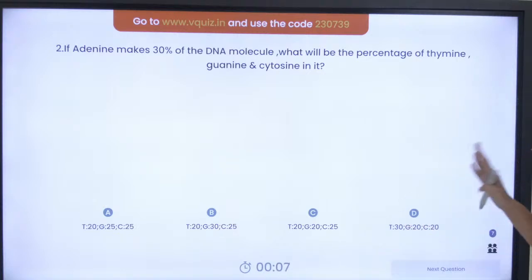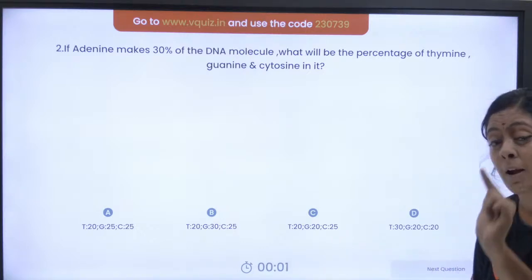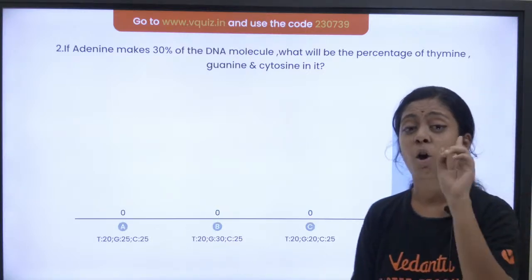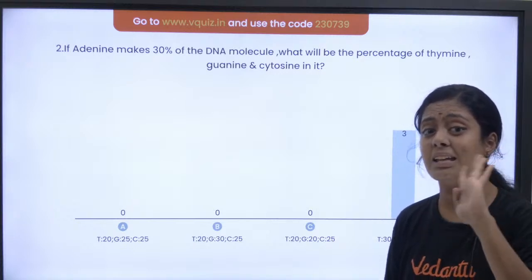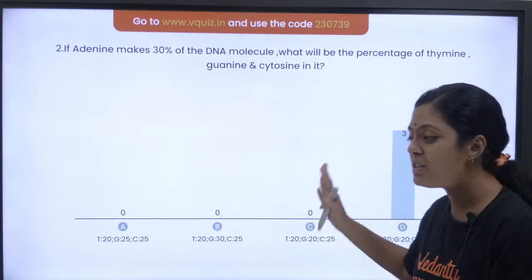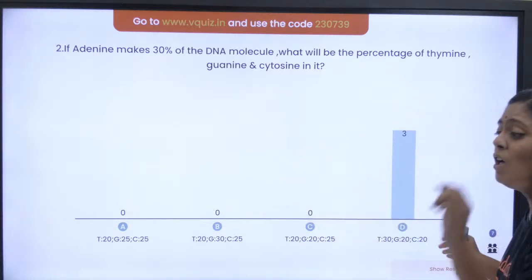What is the right answer? Very good. It is option D is the right answer. Yes, this just requires 1 minute of your time. Okay, ஒரு நிமிஷத்துல உங்களுக்கு 4 மார்க் கிடைக்கக்கூடிய சான்ஸ் இருக்கு. This is based on Chargaff's rule பசங்களா. ரொம்ப முக்கியமான விஷயம்.